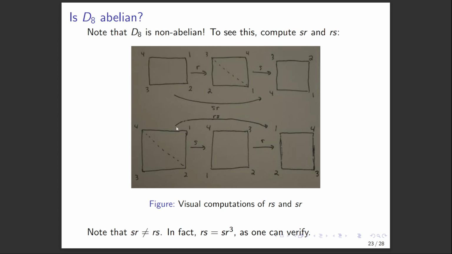And now, let's compute RS. So we compute S first. We flip along this principal diagonal, and then we rotate clockwise by pi over 2, and we get this configuration. But these two are clearly not the same. Like here we have 1, and here we have 3. So these are not the same. In fact, you could easily verify this yourself if you want. RS equals SR cubed.